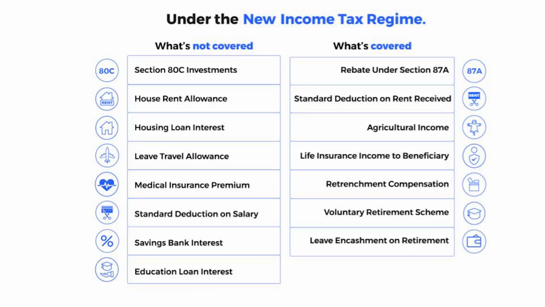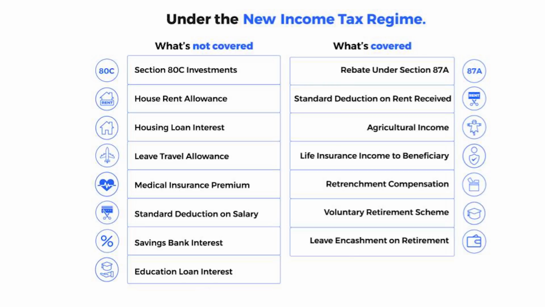The primary point of difference is the ability to claim deductions. You can claim all Chapter 6A deductions under the old income tax slab rates, but you cannot claim any deductions under the new income tax regime. However, you can still claim certain tax breaks like rebate under Section 87A, standard deduction on rent received, retrenchment compensation, incomes like agricultural income, and life insurance income to beneficiary.